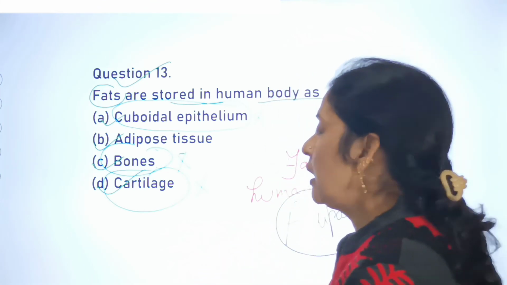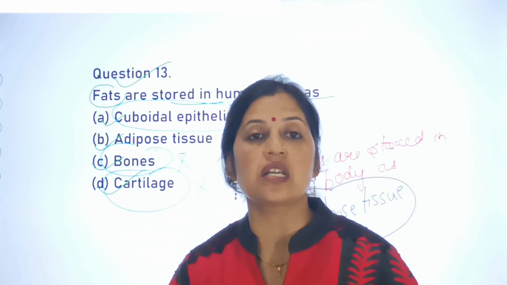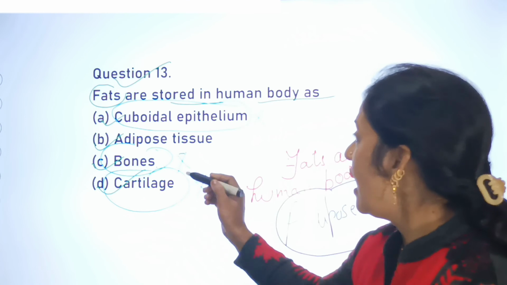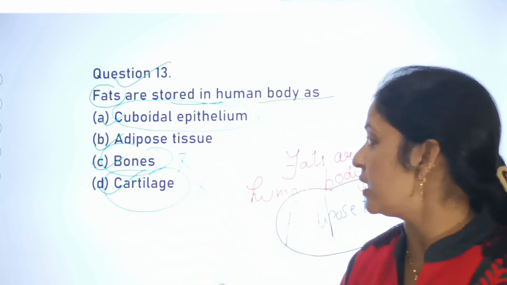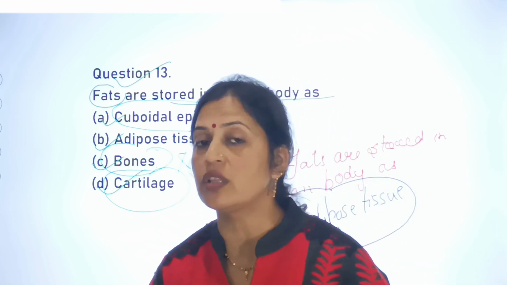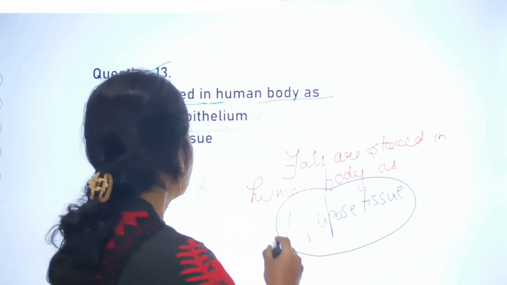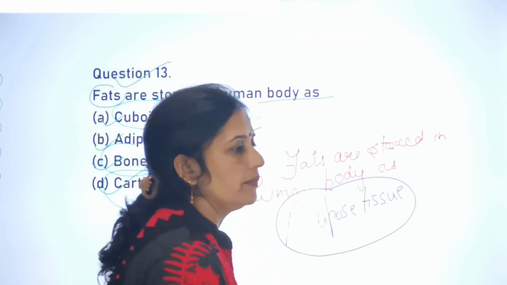So it is the question number 13. So fats, these are stored in the human body, but these are stored as adipose tissue, not cuboidal epithelium, not bones, and not cartilage. But fats, these are stored in the human body in the form of adipose tissue. So this is the right answer.